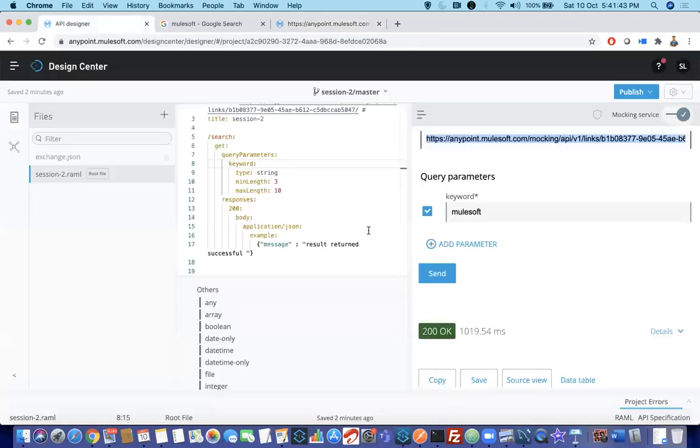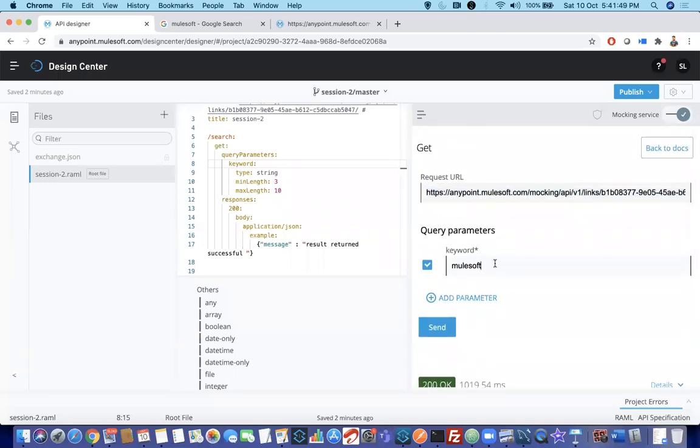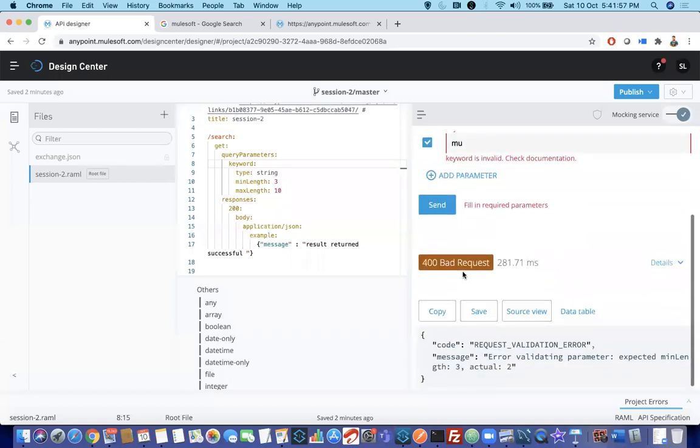Now we need to test by giving wrong inputs. The success scenario is only one: if you send 3 or more characters, up to 10. Now I will pass only 2 letters, just MU, then send it. What is it saying? The status code is now 400.